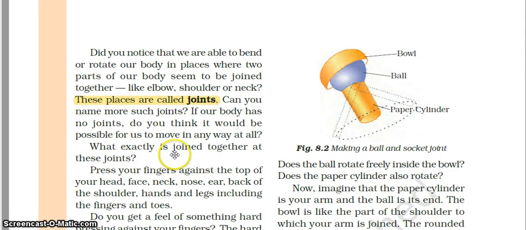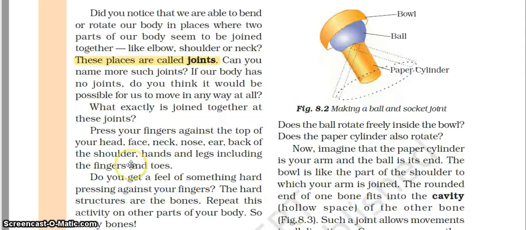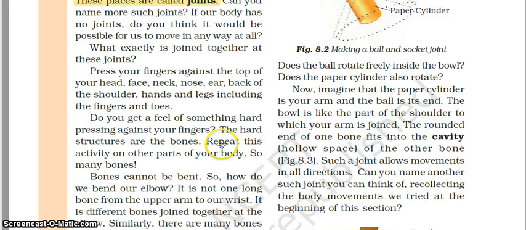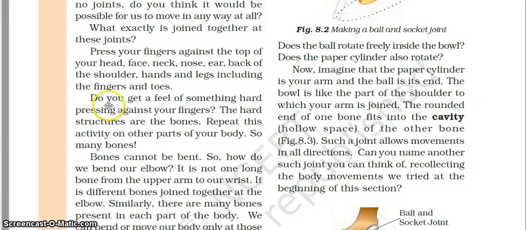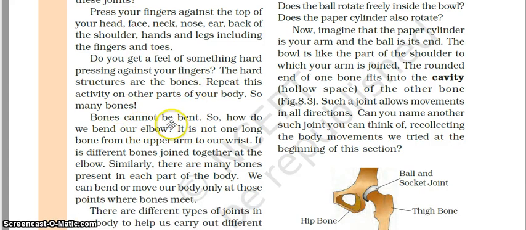What exactly is joined together at these joints? Press your finger against the top of your head, face, neck, nose, ears, back of shoulder, hand and legs, including the fingers and toes. Do you get a feel of something hard pressing against your fingers? What is it? These are the bones. So bones cannot be bent.